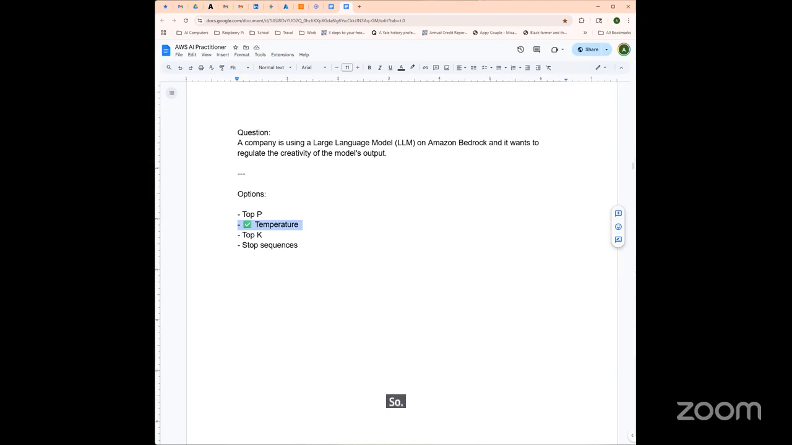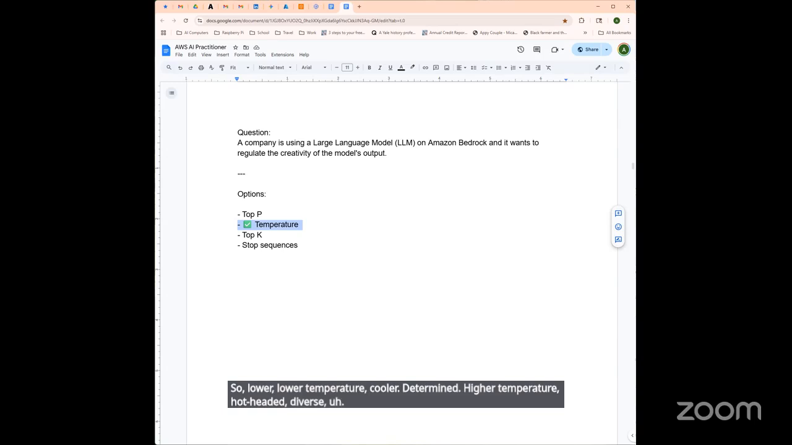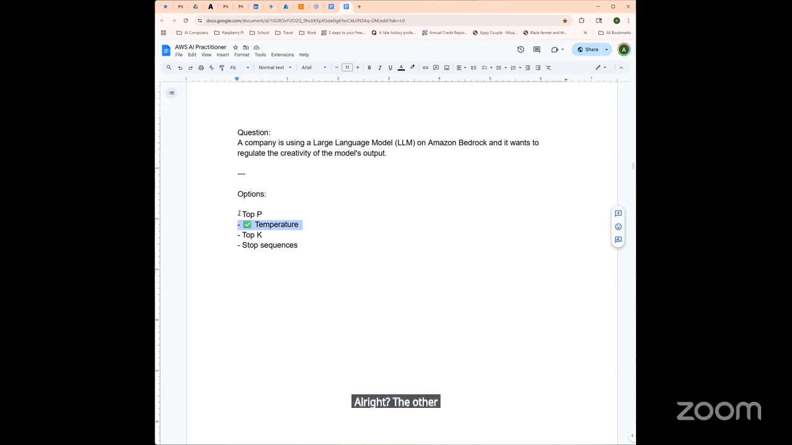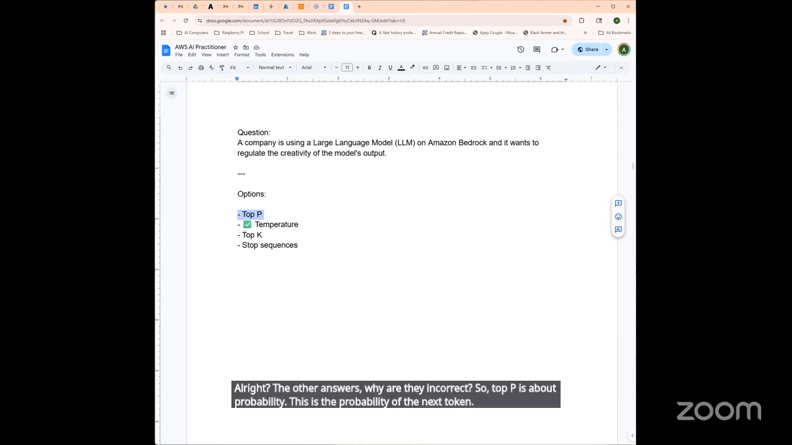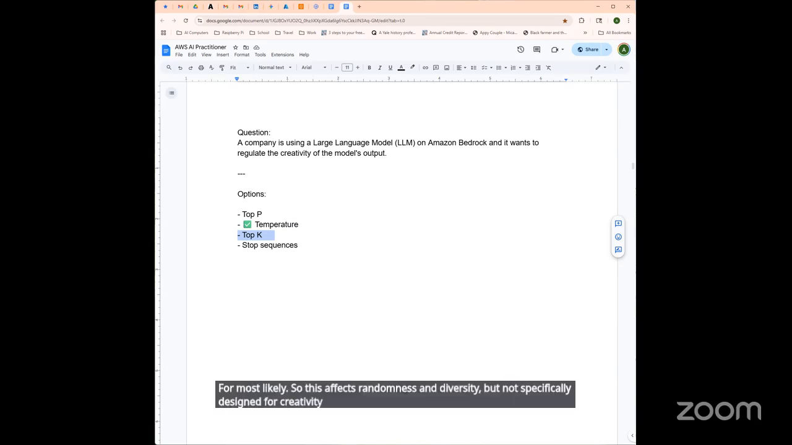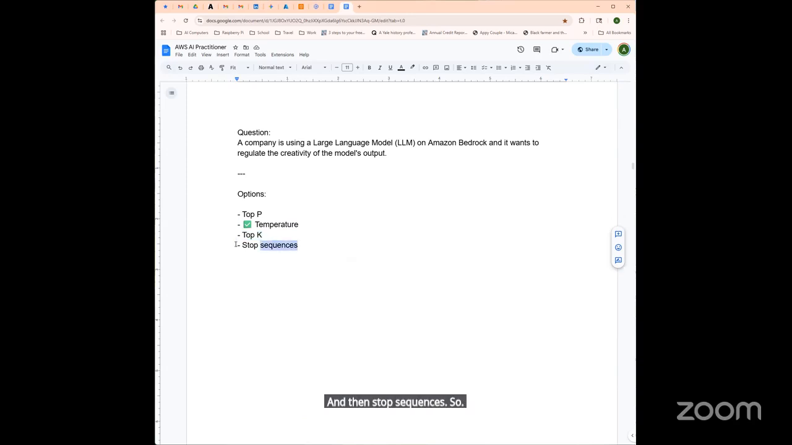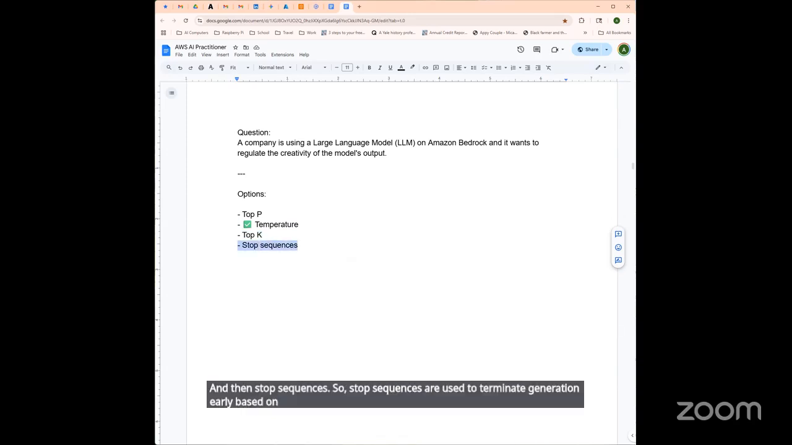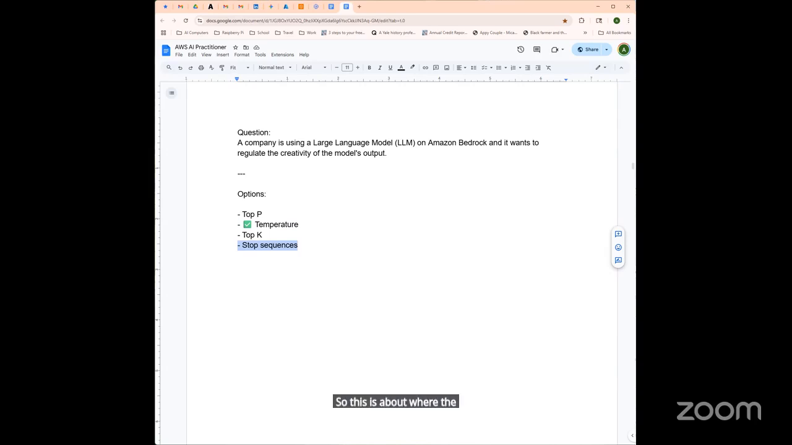So lower temperature, cooler, determined. Higher temperature, hot-headed, diverse, random. All right. The other answers, why are they incorrect? So top P is about probability. This is the probability of the next token if it meets a certain standard. It's still on that 0 per 1 scale. Top K limits the number of tokens considered for the next output, the most likely. So this affects randomness and diversity, but is not specifically designed for creativity tuning. And then stop sequences. So stop sequences are used to terminate generation early based on certain strings. So this is about where the model stops, not how creatively it responds.